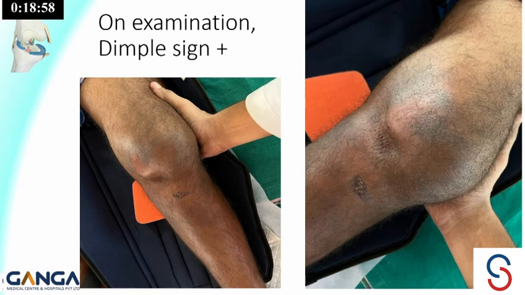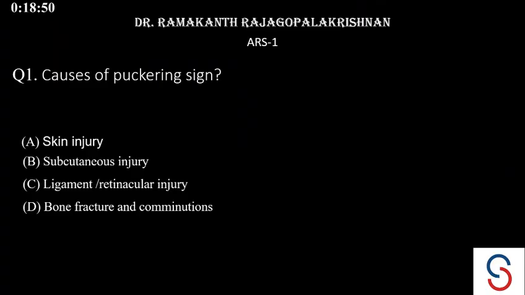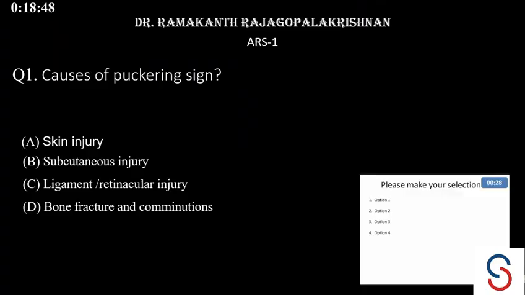This is a similar case to Dr. Arvind's presentation. So coming to ARS, what are the causes for puckering sign on the medial side? Can we have the options? Medial side puckering. So definitely a ligament and retinacular injury, it is very obvious.